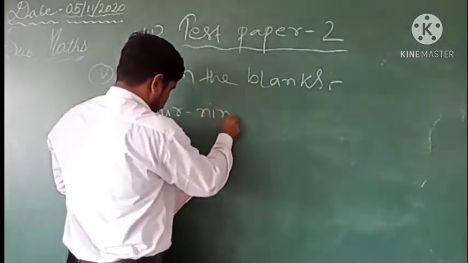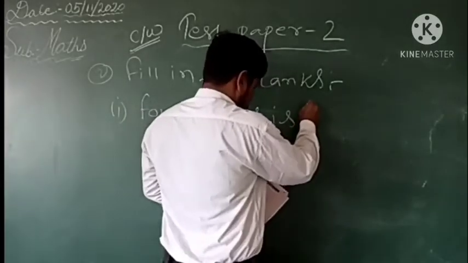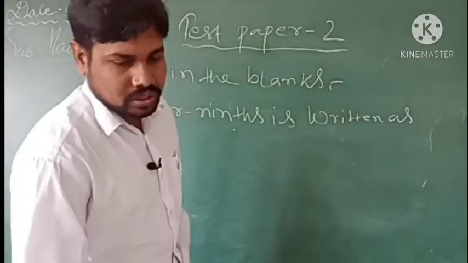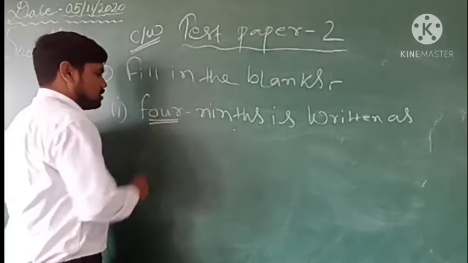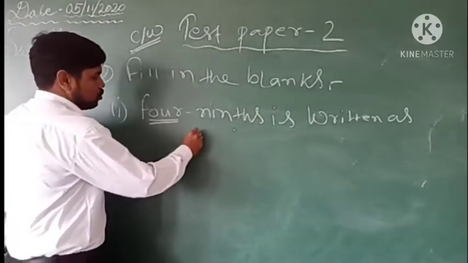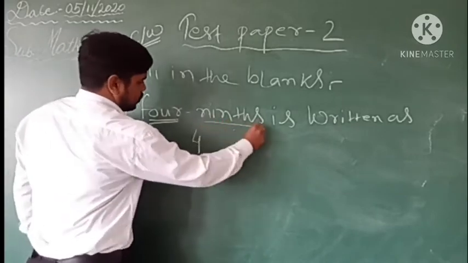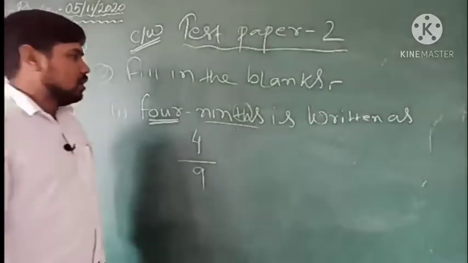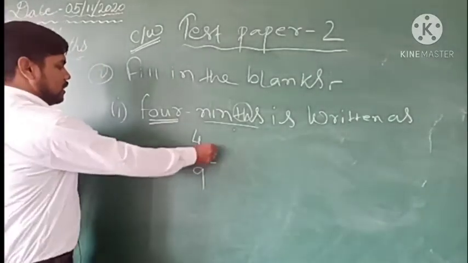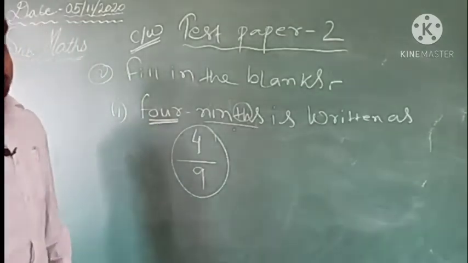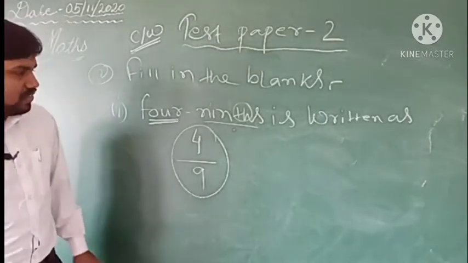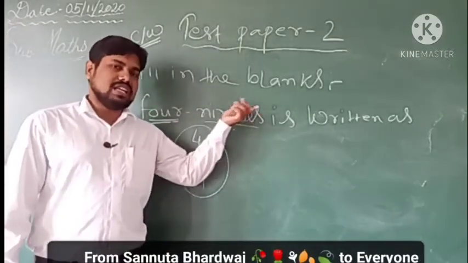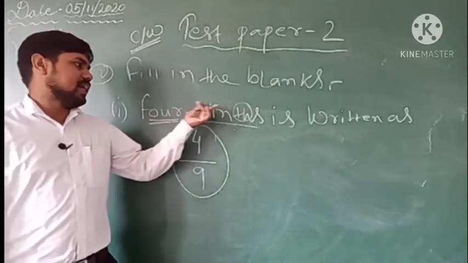4/9 is written as. So how do you write 4/9? We have learned that the first number we write in the numerator. So 4 will be in the numerator and 9 is the denominator. So the answer will be 4/9. Right? If it is asking 6 by 9, then 6/9. If it is asking 7 by 15, then 7/15. Whatever number divided by the number, that's all.